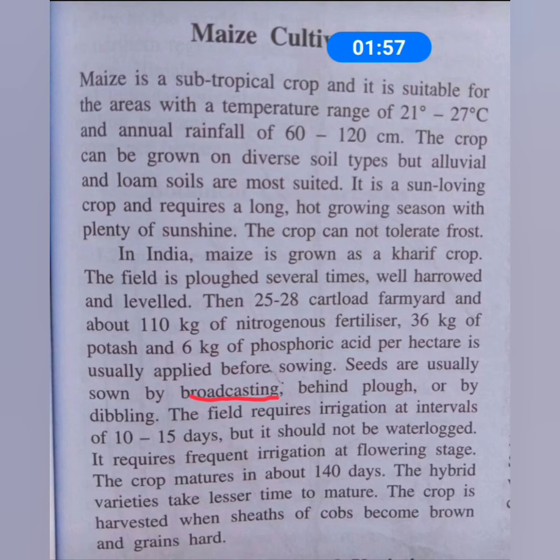Or you can use dibbling, again by the use of a stick, to dig the hole. At the same time, you are digging the hole in the field, and the seed can be planted in that particular hole. Or else they just spread the seeds by broadcasting. And the field requires irrigation at intervals of 10 to 15 days, but waterlogging should be prevented. It should not be waterlogged.